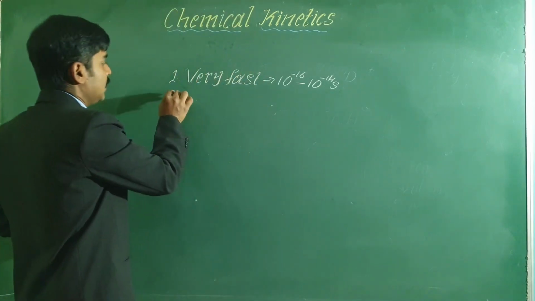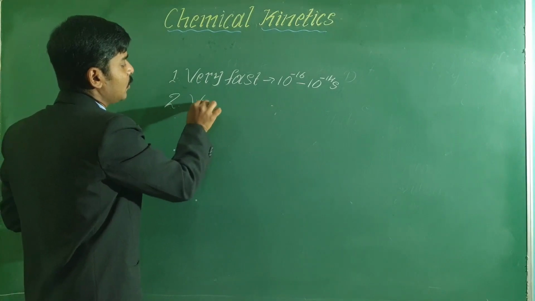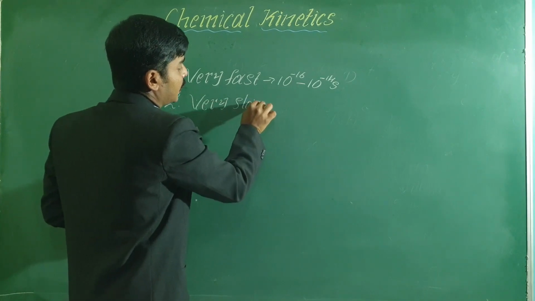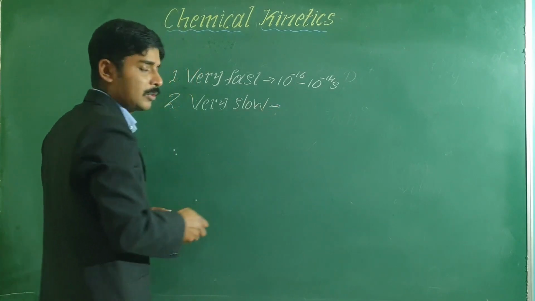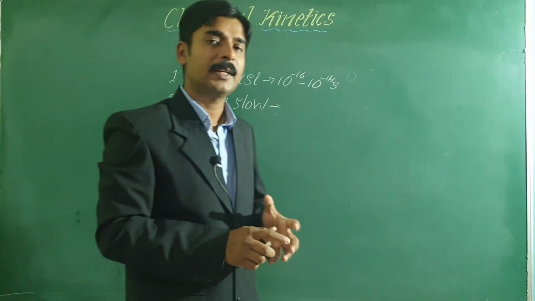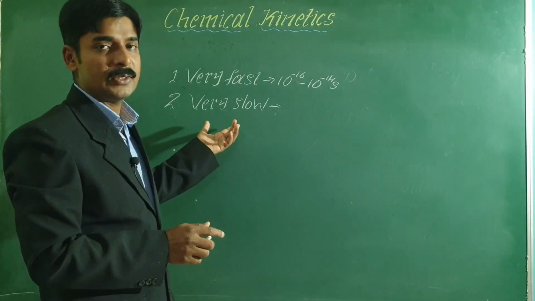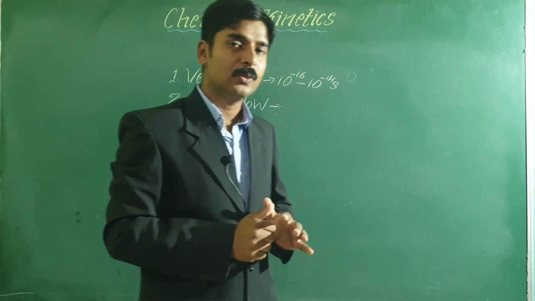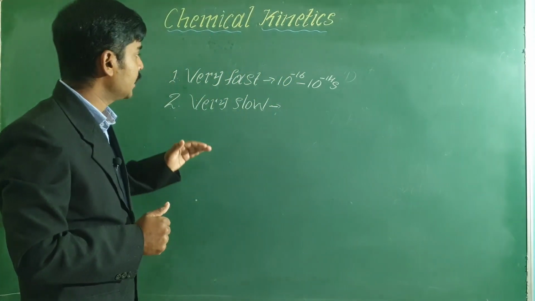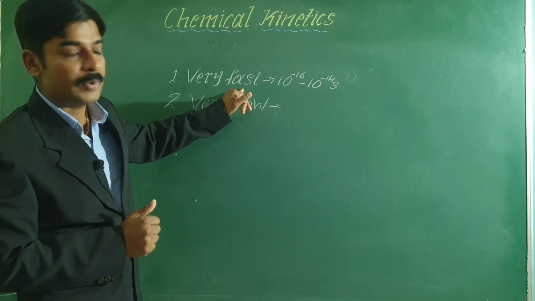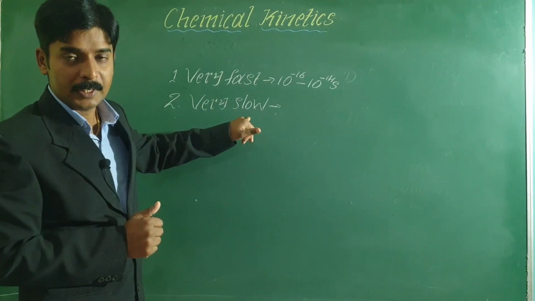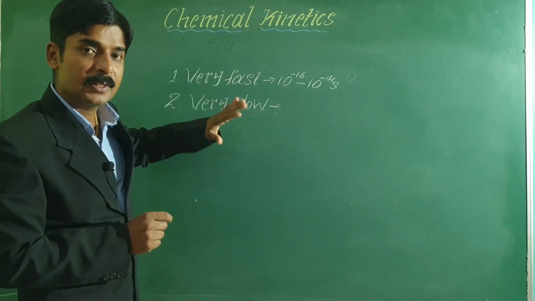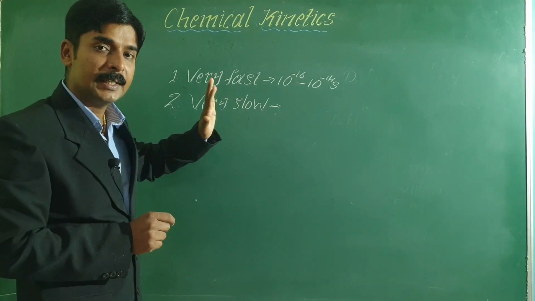Second type of reaction is very slow reaction. Some of the reactions are very slow, and even the rate of such reactions cannot be determined. Anyhow, in this unit we are not interested in the study of very fast and very slow reactions, because the rate of these types of reactions cannot be determined easily.